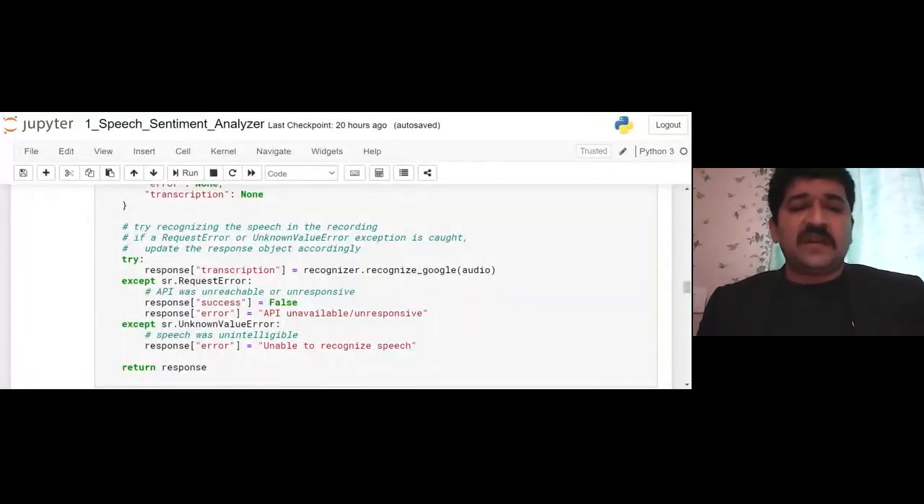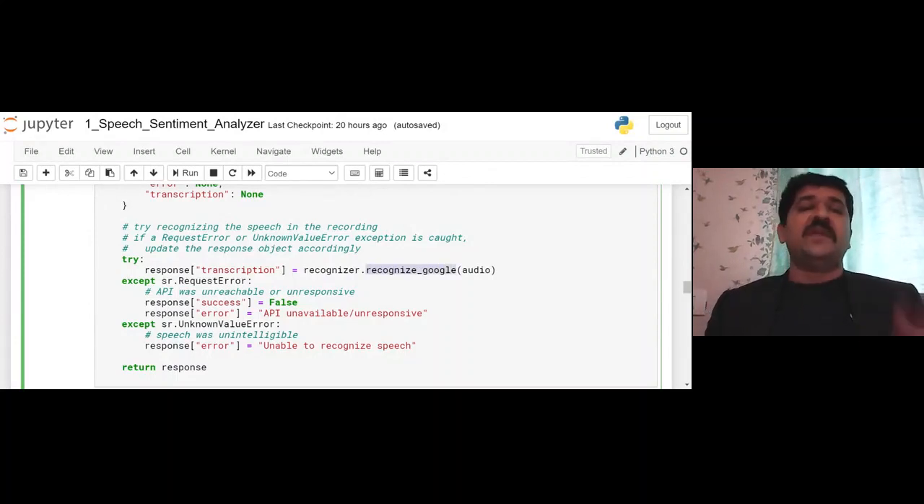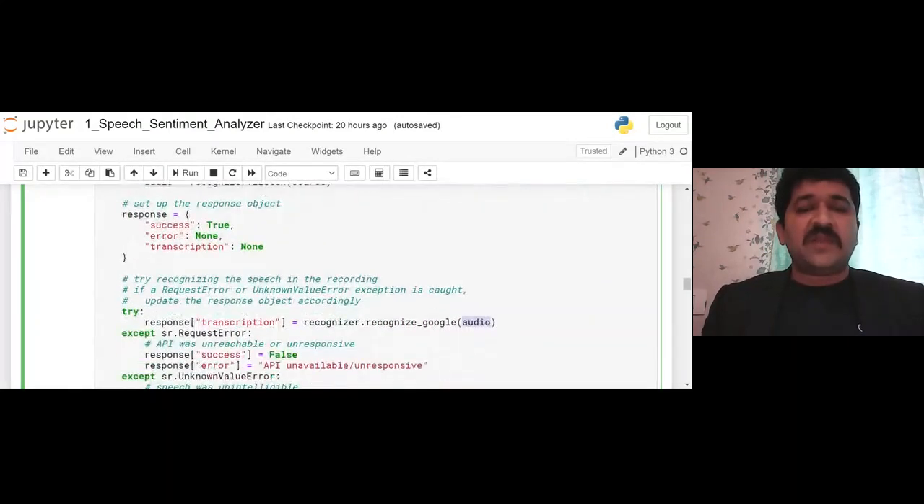Then we have the try block. In that, I am saying response transcription is recognizer.recognize_google. That is the default function available in the speech recognizer, which uses some default keys provided by Google itself, which you can utilize. And then I am passing the audio inside that. The audio taken from the mic directly is converted into text here.